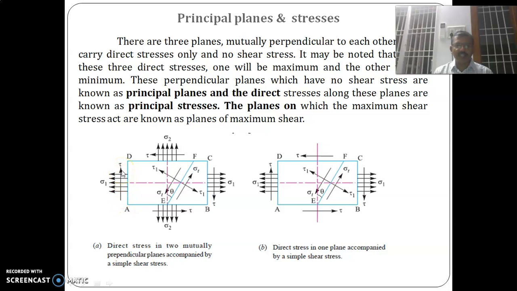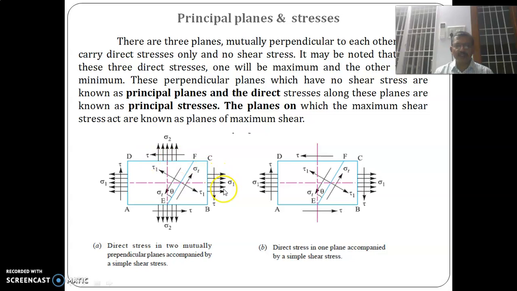In this area, instead of sigma 1, please take it as sigma x along the x direction, and instead of sigma 2, read it as sigma y along the y direction, and tau is the shear stress. This is a direct shear stress, it is not the torsional shear stress. So don't confuse the direct shear stress with the torsional shear stress. It is a direct shear stress.